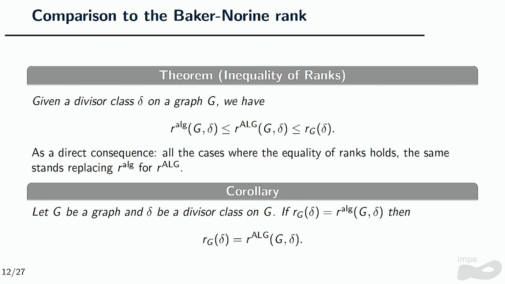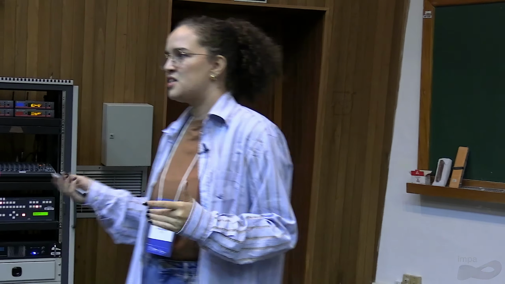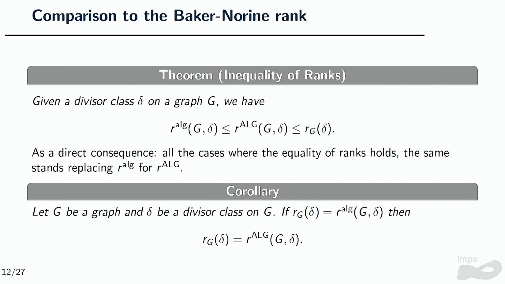Just a parenthesis here. There were cases presented where the algebraic one, the Caporaso rank, was not equal to the combinatorial one. We worked on these problems and defined another rank. But unfortunately, for the same cases, the uniform one doesn't match, okay? So we don't necessarily have this equality always.